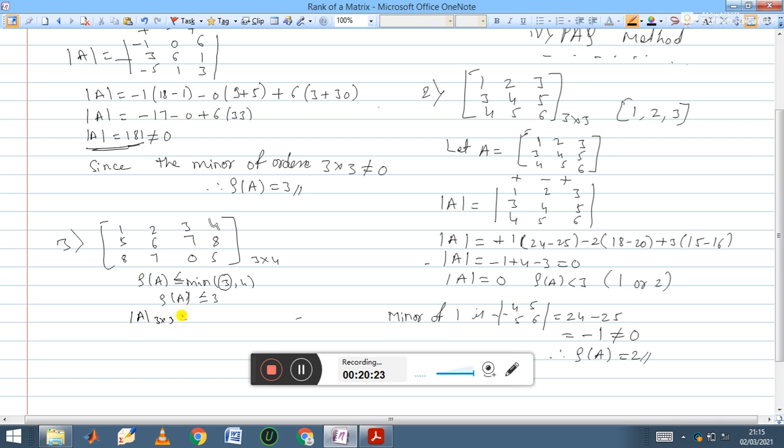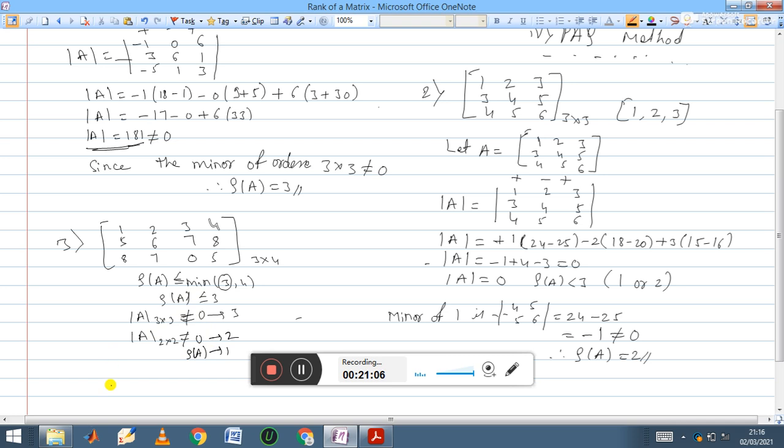If its determinant value is not equal to 0, then rank is 3. Suppose all the minors of order 3 cross 3 have determinant value equal to 0, then you go to the submatrices of order 2 cross 2 and check the determinant value. If the determinant value is not equal to 0, then the rank is 2. If the determinant values of all 2 cross 2 minors are equal to 0, then the rank of matrix A is 1. So you please try to verify with this example.